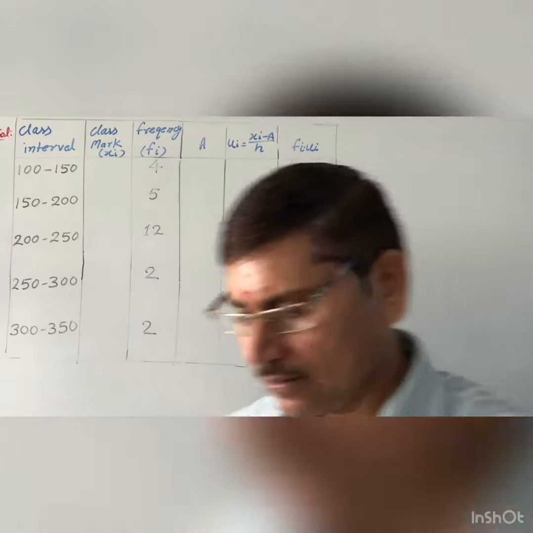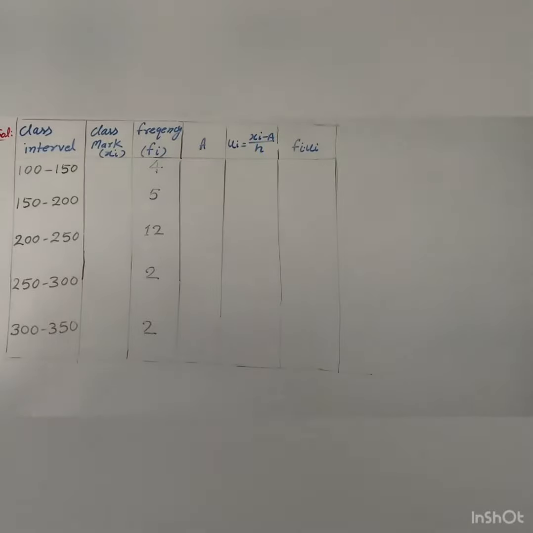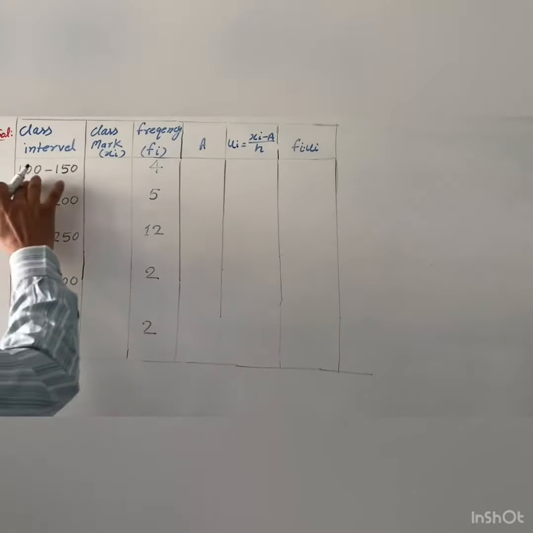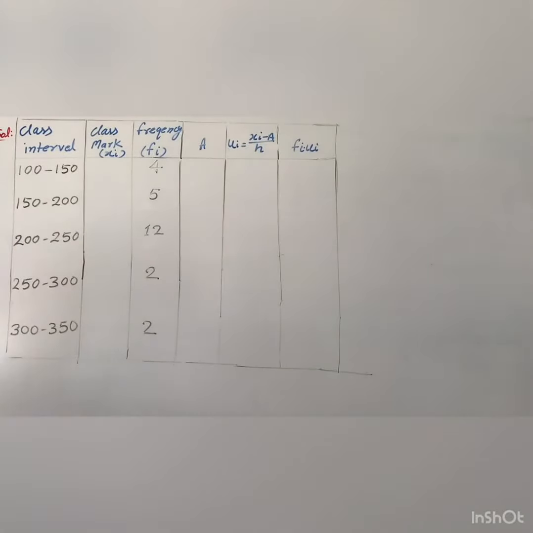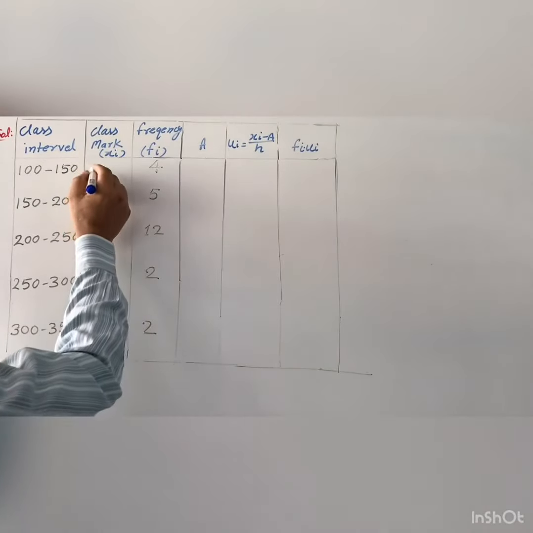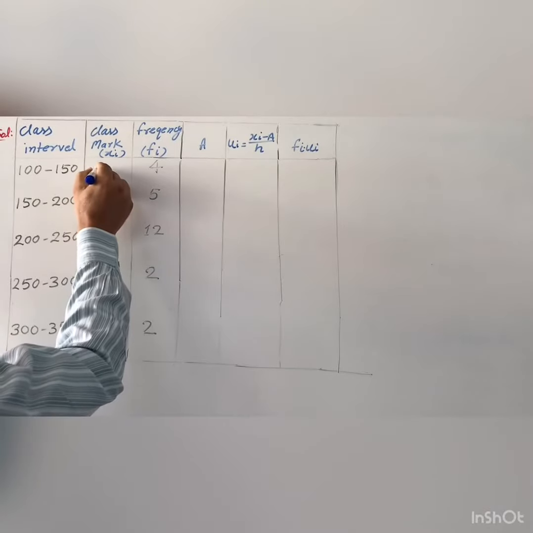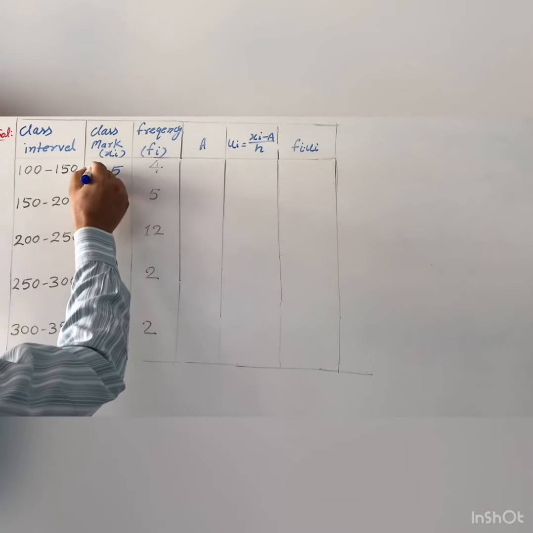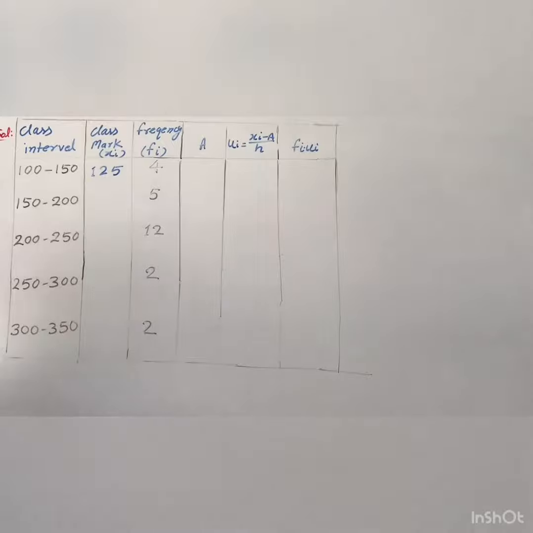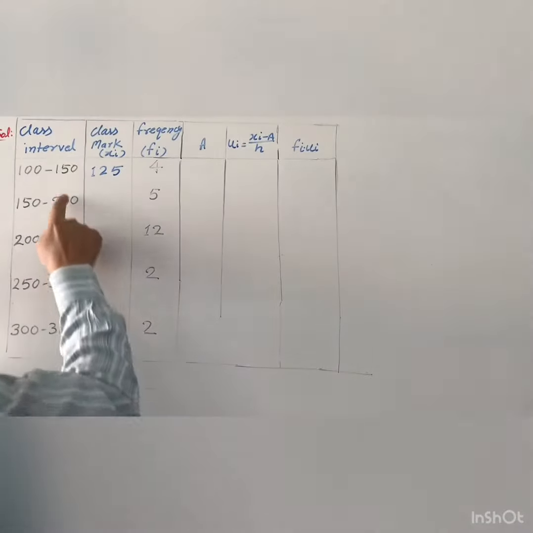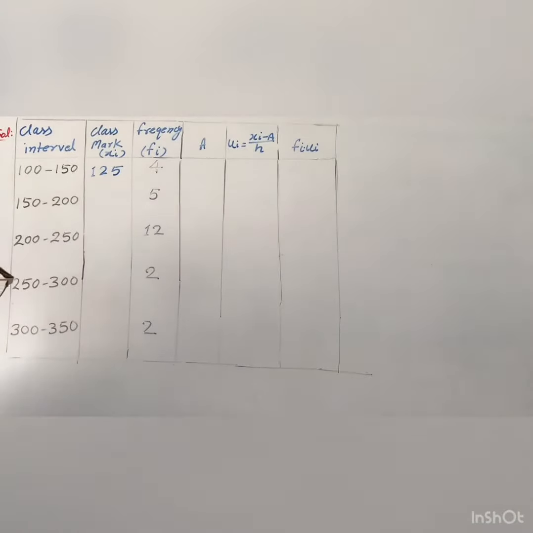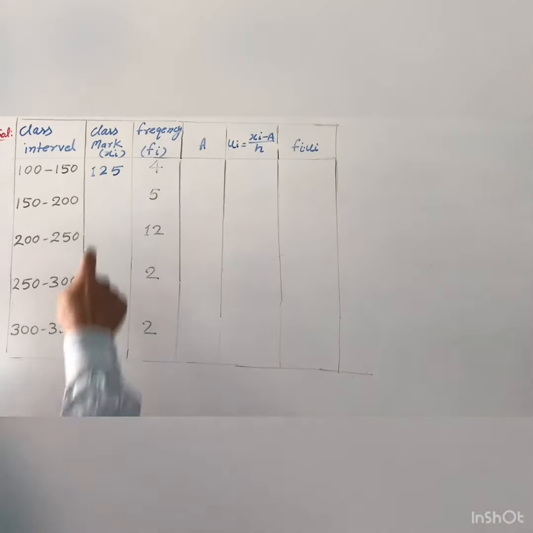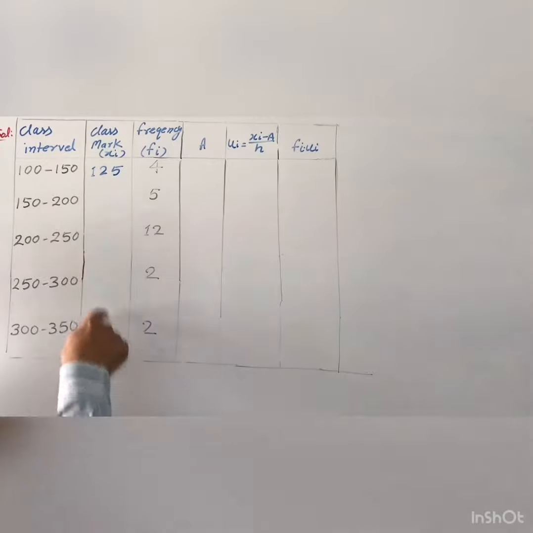So start: 100 plus 150, so this is 250, and half of 250 is 125. So you will write 125. Now you can see what the class size is. That is upper limit minus lower limit: 150 minus 100, that is 50. So you add 50 each time, without adding and dividing by 2.